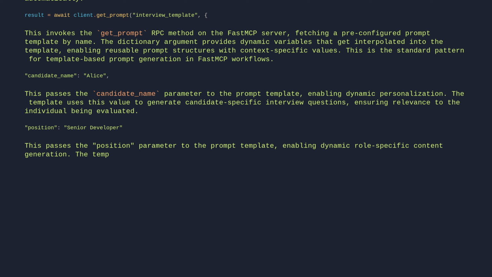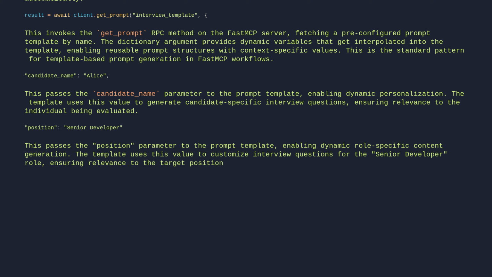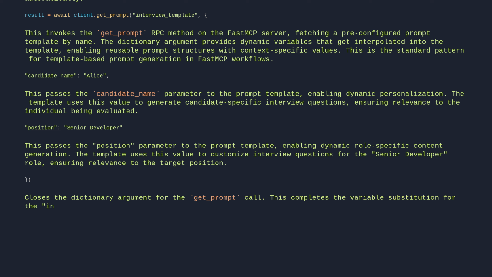The template uses this value to customize interview questions for the senior developer role, ensuring relevance to the target position. Closes the dictionary argument for the getPrompt call. This completes the variable substitution for the interview template, passing the candidate name and position as template parameters.